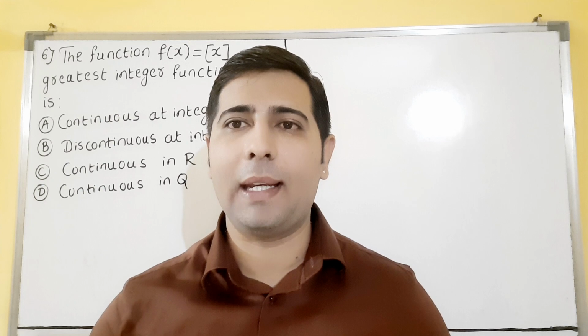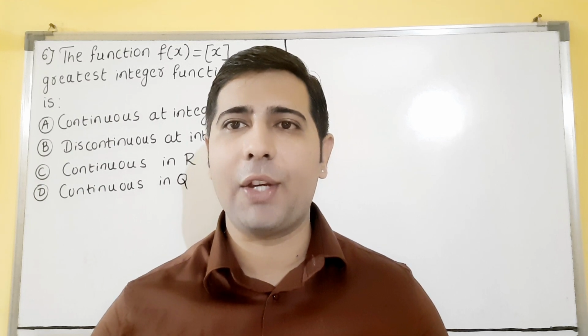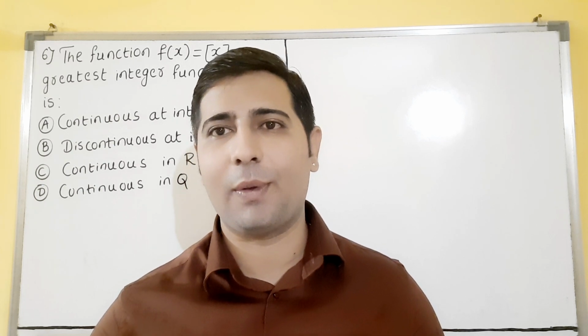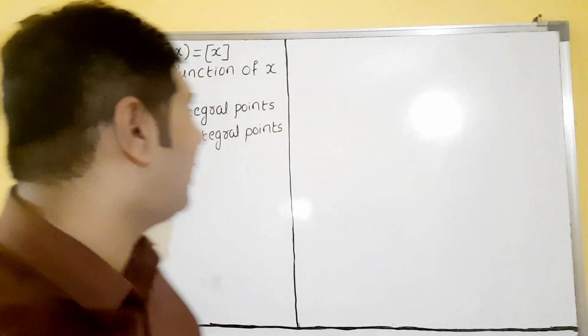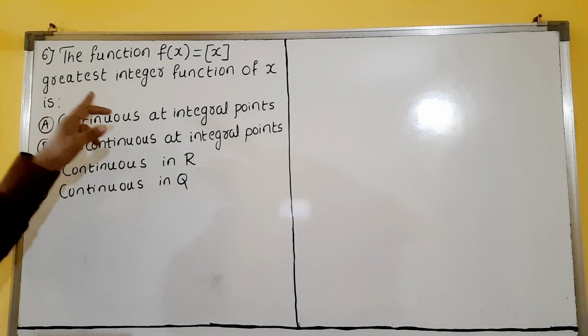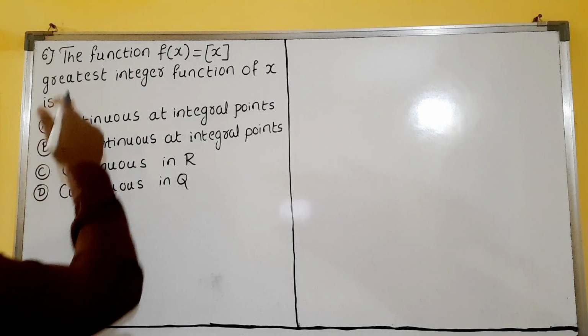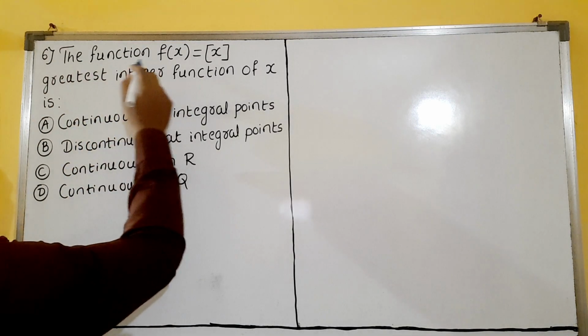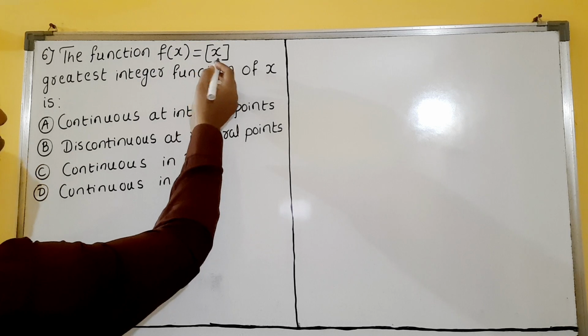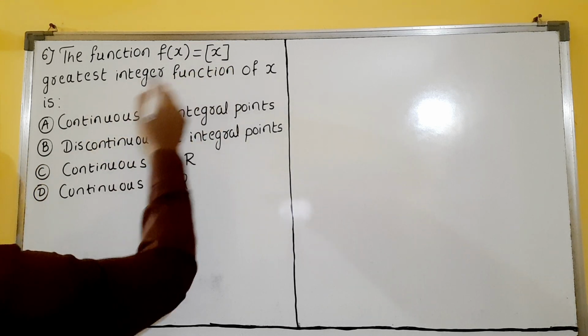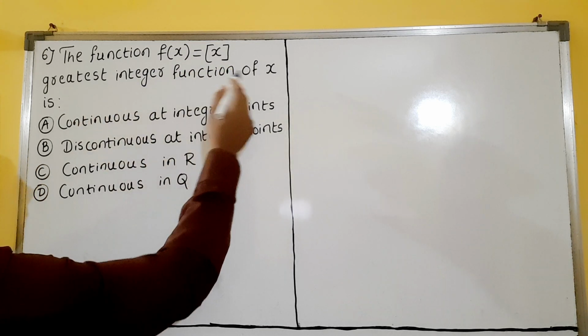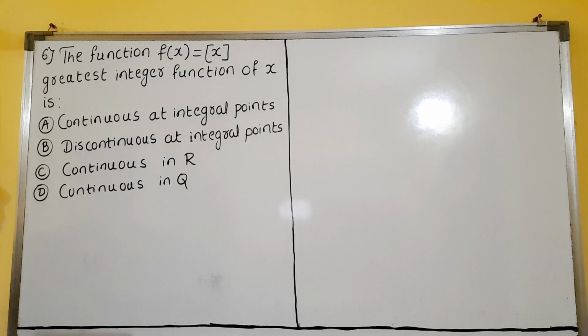In today's class we are learning continuity and differentiation remaining MCQ questions, dear students. So now let us see question number 6. These are remaining MCQ of theory, dear students. Question number 6: the function f of x is equal to x, this x is nothing but the greatest integer function of x.